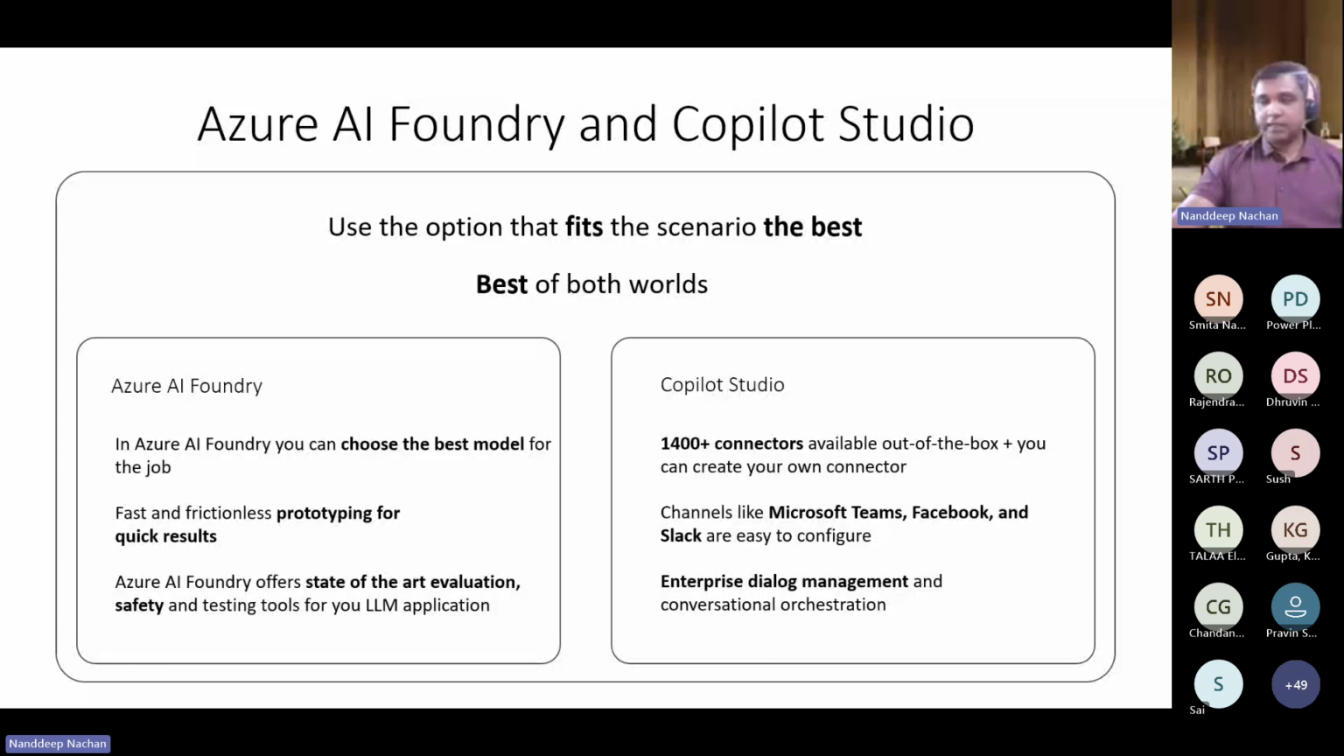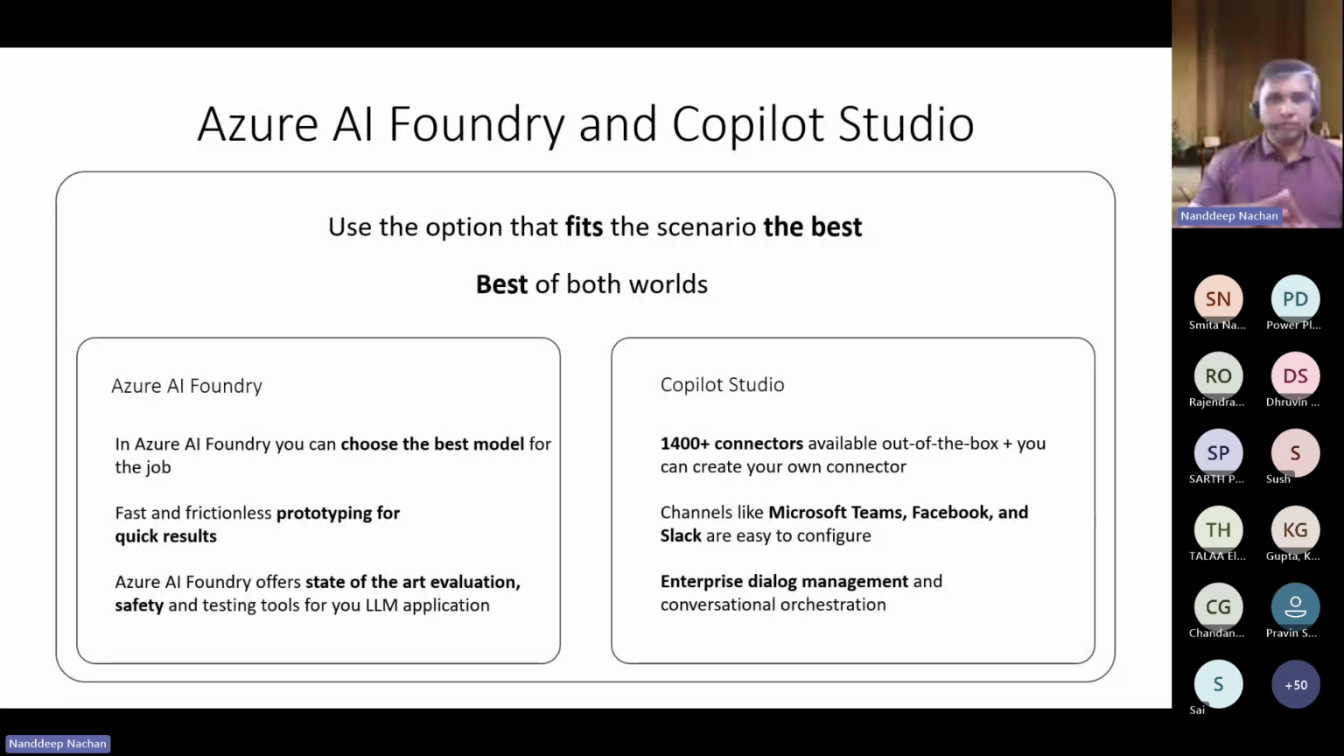So as we have seen, it offers more than 1,400 built-in connectors, and you can also go ahead and create your own connectors. It gives you more channel flexibility, so it integrates with communication platforms like Microsoft Teams, Facebook, Slack, and everything. It also gives you enterprise capabilities: it provides advanced dialogue management and conversation orchestration for building an enterprise-grade AI assistant. So again, you can have the best of both worlds.